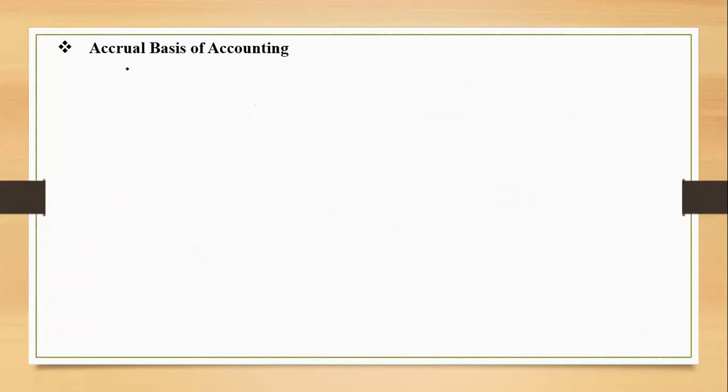Next is the accrual basis of accounting. Accrual basis is very much similar to the accrual assumption, matching concept, all those things are followed over here. Just the opposite, no adjustments are considered over there; we will be considering the adjustments over here. Okay, and this is a system which is scientific. This is a system which has been recognized by the Companies Act also. This is a system which is followed by every business entity, right?